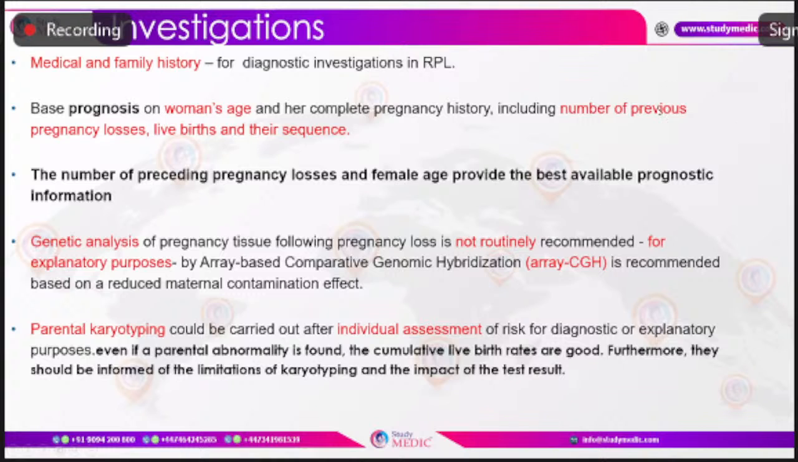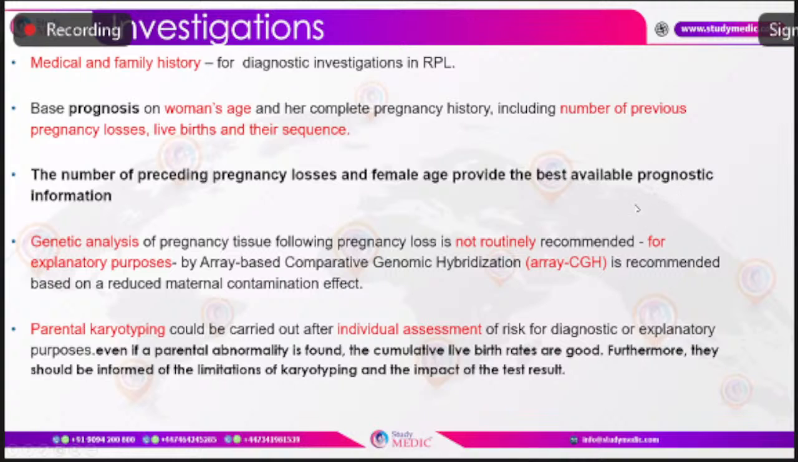After 3 or more pregnancy losses, even in spite of not finding out the cause and not treating the cause, like in case of unexplained recurrent pregnancy loss, it has been found that there is almost a 75% chance of having a successful live birth with just supportive management, emotional support, and tender loving care. And the number of preceding pregnancy losses and female age are the best available prognostic factors to predict the future outcome. Now coming to the workup, starting with the investigations, starting with the chromosomal abnormalities.